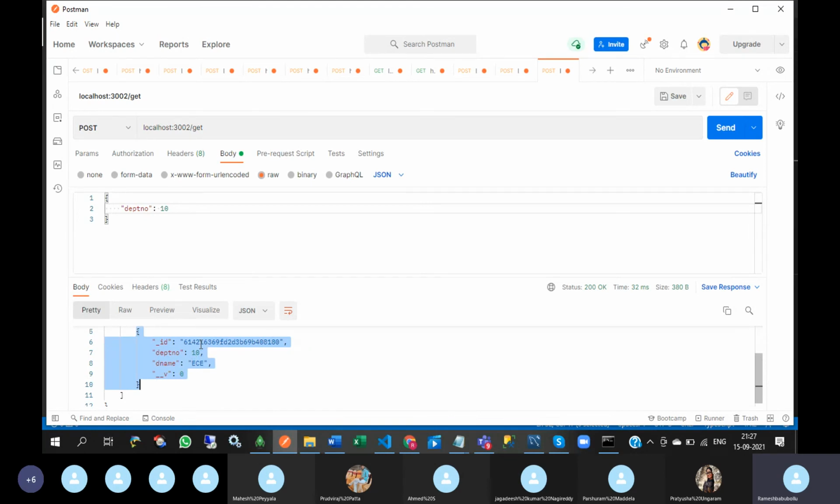Okay, this is the unique identifier and department 10, dname ECE. Suppose if I give 20, then I am getting only department number 20 records. If I give 30, then I am going to get the department number 30 details. If I give 40, then what will I get? No